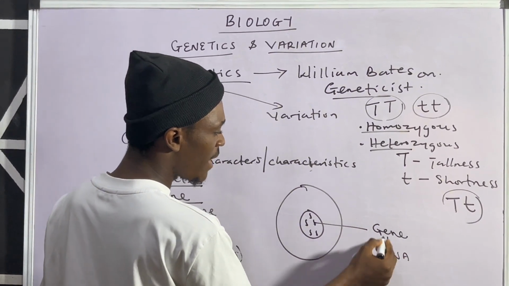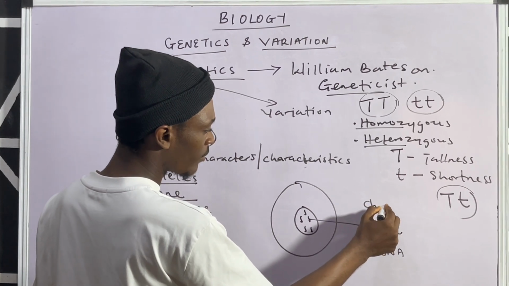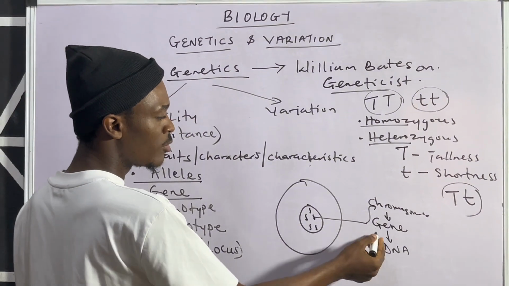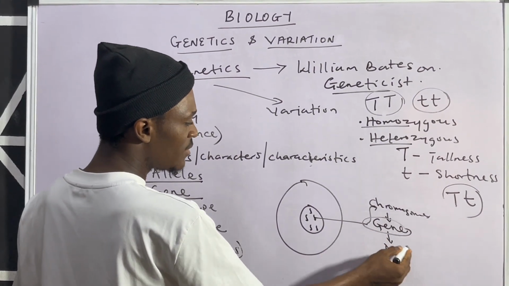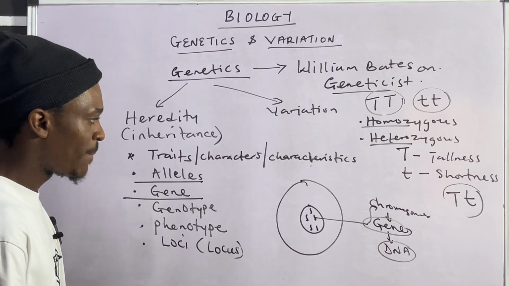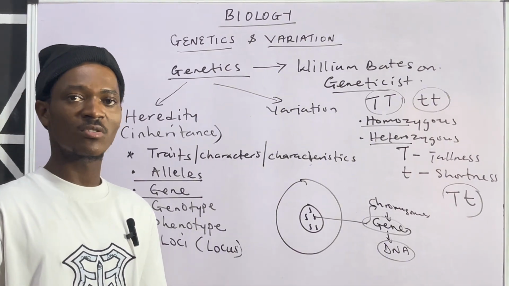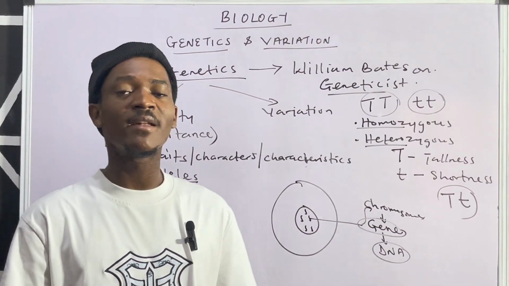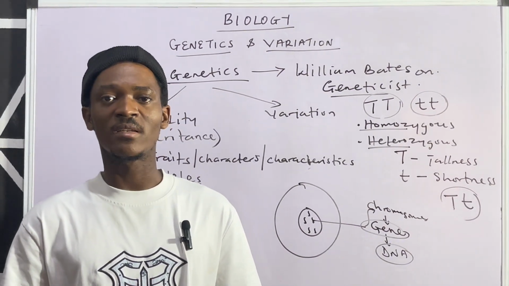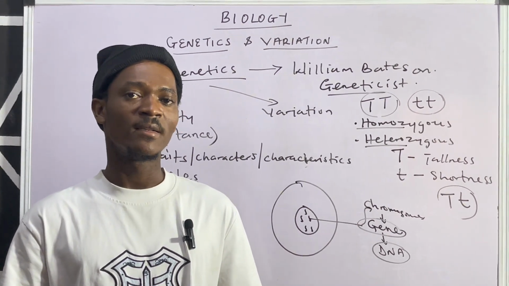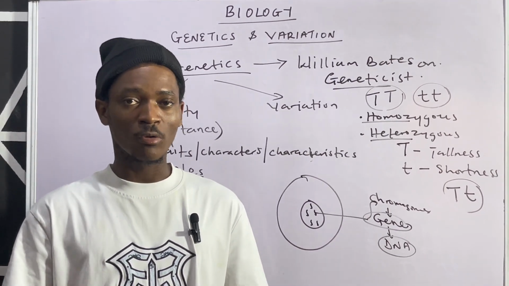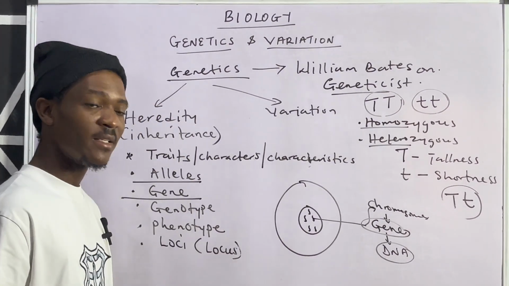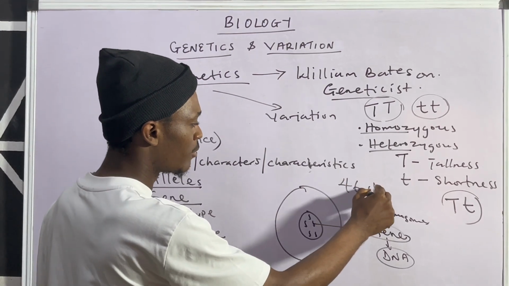All right. So we have the chromosomes, within which you now have the gene, and within the gene, you have the what? The DNA. All right. Now, these chromosomes are like thread-like structures that tend to carry genetic materials. That's the reason why, if you have read about the cell, they will tell you that the part of the cell that carries genetic materials is the nucleus. So the nucleus is basically involved in carrying what? Genetic materials.